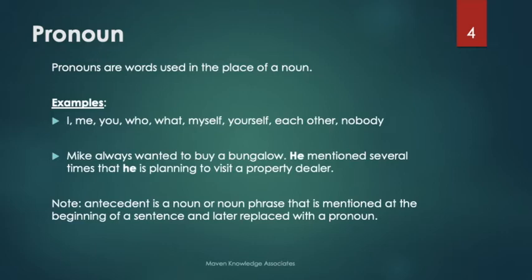So instead of mentioning Mike each and every time, what we are doing, we are replacing it with a pronoun, that is he. Also, a very important note that Mike in this sentence is an antecedent. So antecedent is a noun or noun phrase that is mentioned at the beginning of a sentence, and later it is replaced with a pronoun. So that is he in this case.